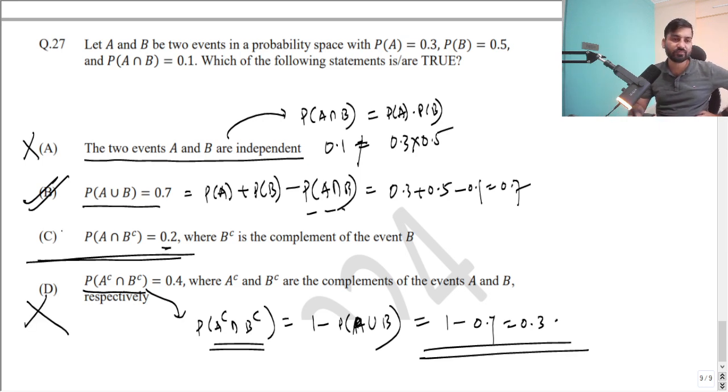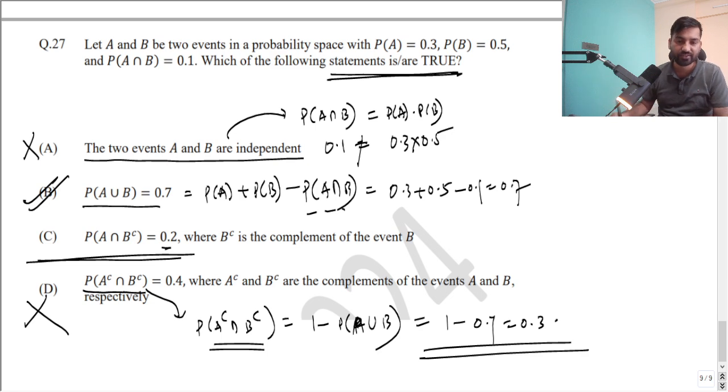Now there is a fight between B and C. B is already correct, so now we have to choose C. Since it is an MSQ question, don't get carried away with it, right? Sometimes they might play with you, and they will certainly mention it is multiple select, but only one option is going to be correct. One question was there, I will show you. So you have to check option C as well.